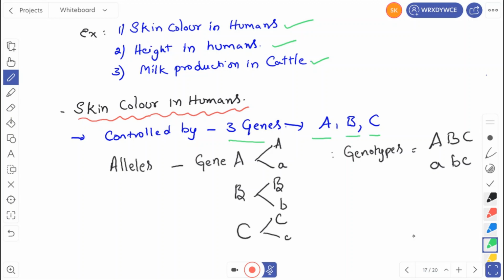So the genes have two alleles. Each gene contains two alleles. For capital A, this is one allele, this is one allele. Capital B, one allele, one allele. Capital C, these are the alleles. So the genotypes are capital ABC and small abc. So there are two types of genotypes. Capital ABC is the dominant genotype and small abc is the recessive genotype.